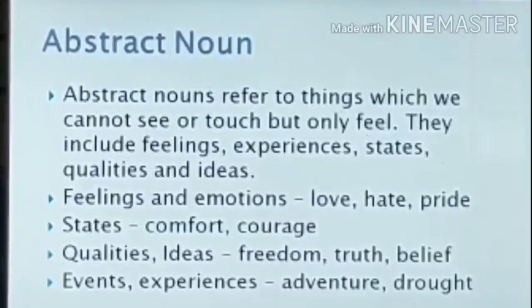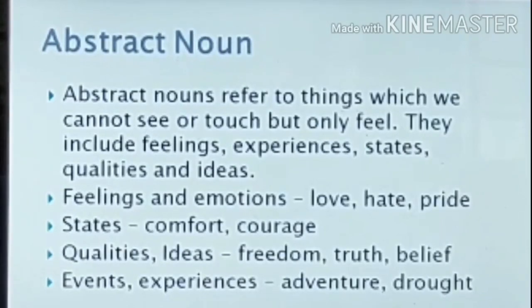Abstract nouns refer to things which we cannot see or touch but we can feel. An abstract noun refers to an idea or concept that does not exist in the physical world, which cannot be touched but we can feel. They include feelings, experiences, states, qualities, and ideas.